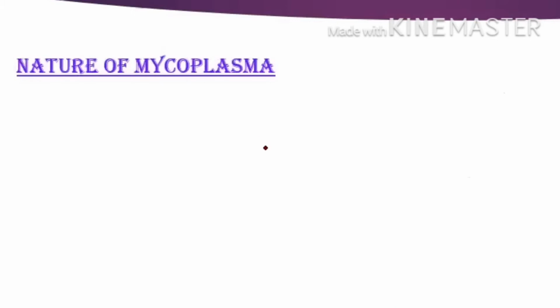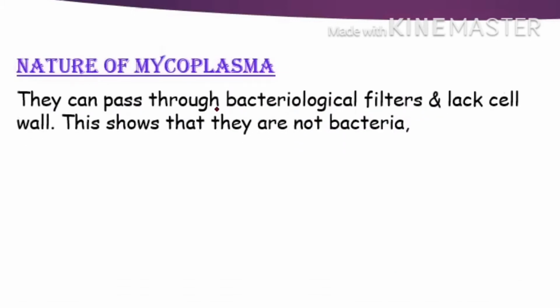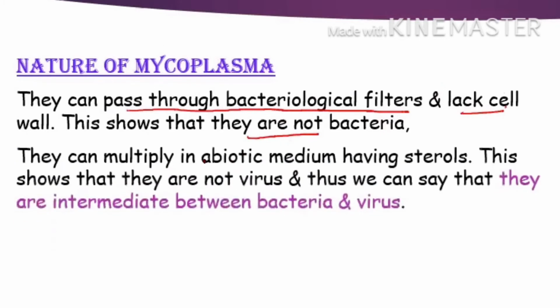Now see, what is the nature of mycoplasma? We find that they can pass a bacteriological filter. If they are able to pass a bacteriological filter, meaning the filter which can hold bacteria, it means they are smaller than the bacteria. Why were they able to pass? Because they lack a cell wall. It means they are not bacteria also. But it is observed that they can multiply in abiotic medium. And if in abiotic medium we provide sterol, they can grow because they can make their cell membrane. If they are able to grow, it means they are not virus also.